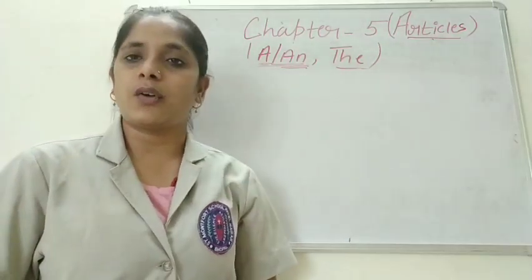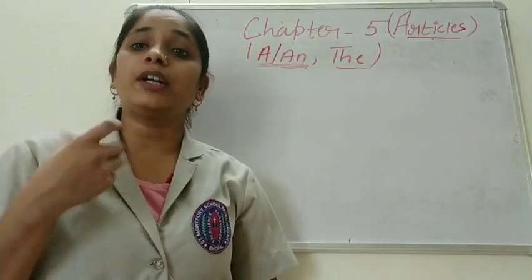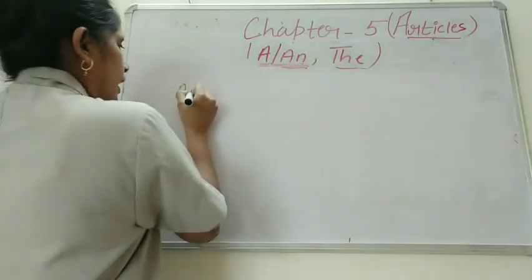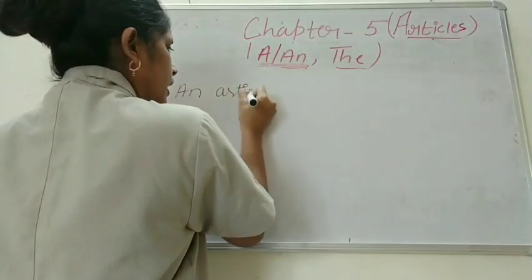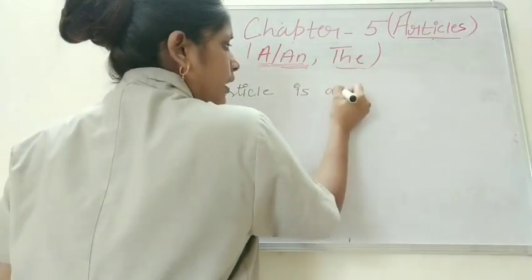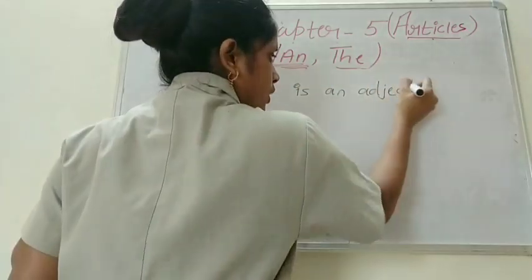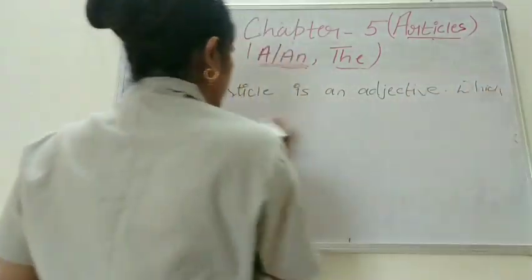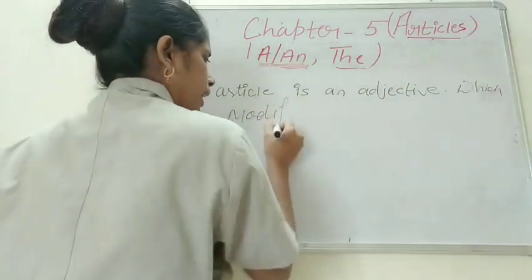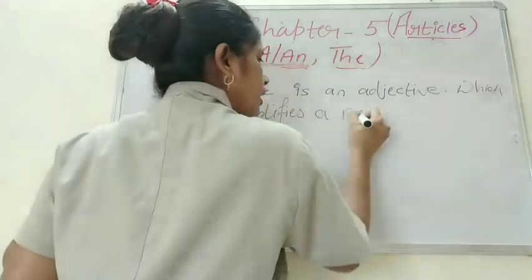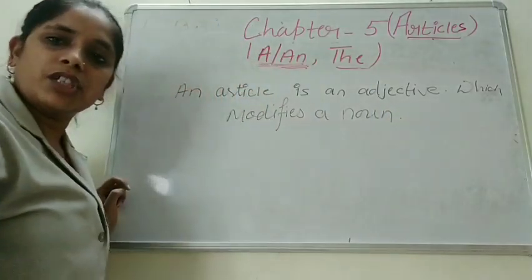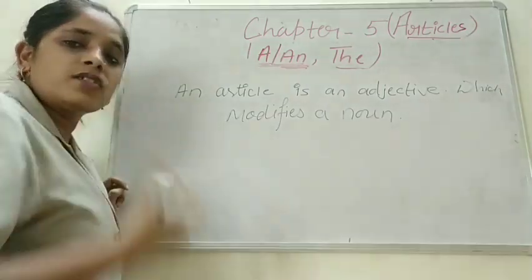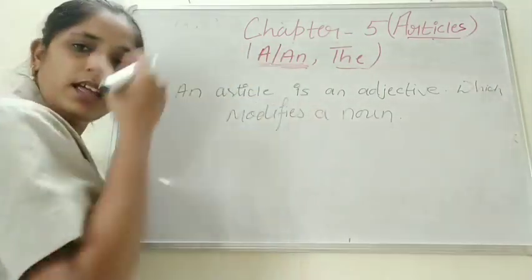Children, first of all, tell me what is an article? What is the definition of an article? See here, an article is an adjective which modifies a noun, which gives us extra information about a noun.